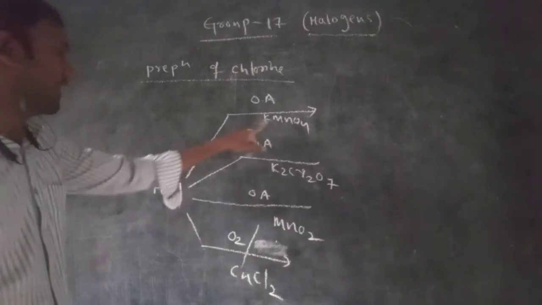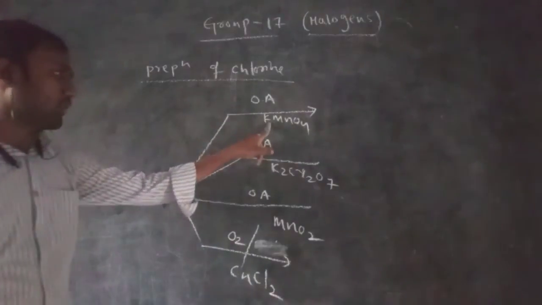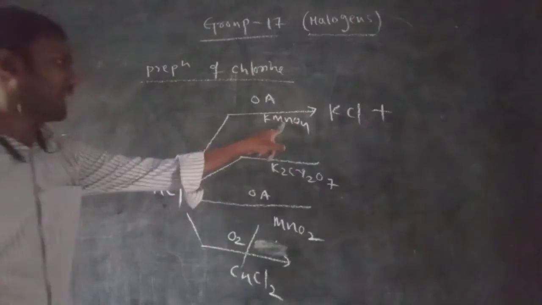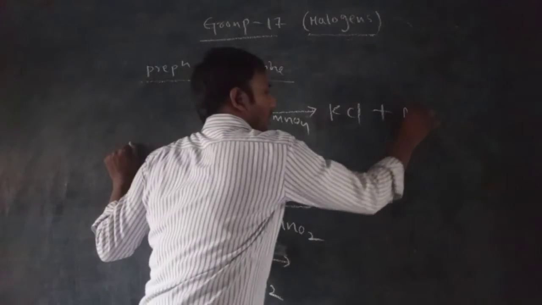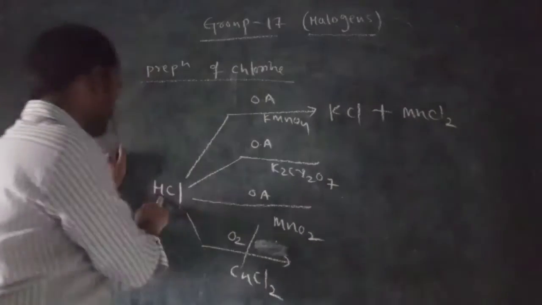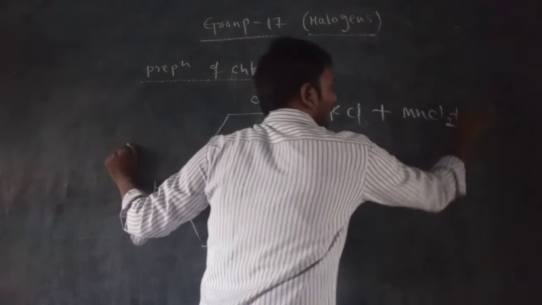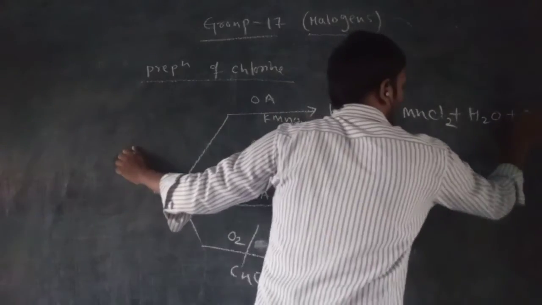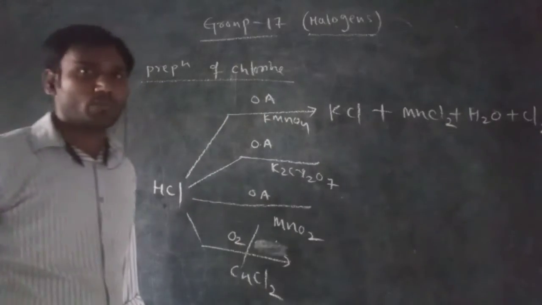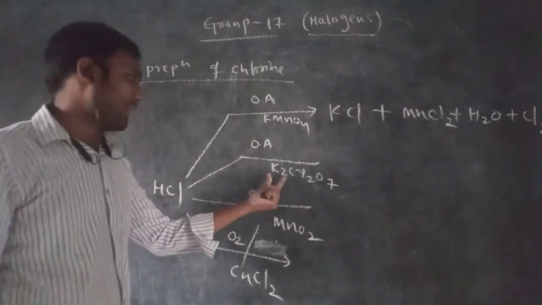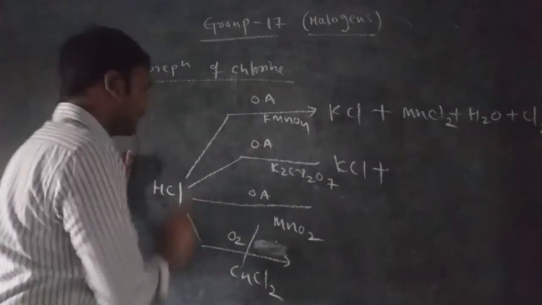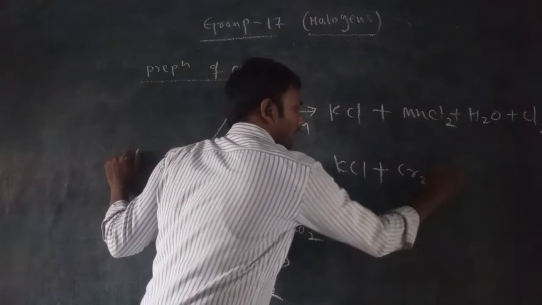Now HCl reacts with potassium permanganate. Potassium reacting with chlorine forms potassium chloride. At the same time, manganese reacting with chlorine forms manganese chloride. Hydrogen and oxygen are present, so water is formed. At the same time, chlorine is released as Cl2. Next is potassium dichromate. Again, potassium and chlorine are released as potassium chloride. Chromium and chlorine form chromium chloride.